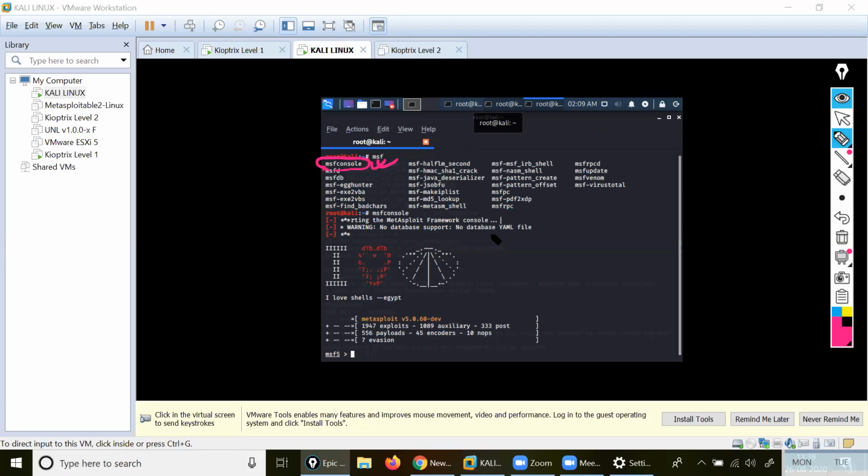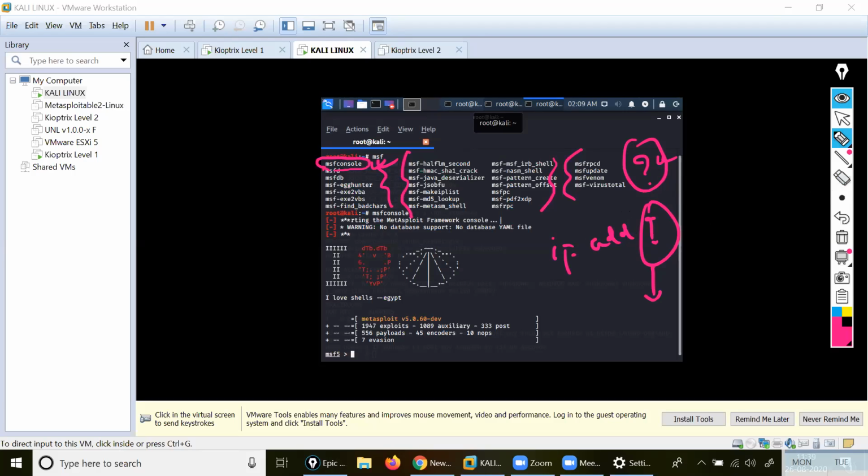No, because when you type MSF, then after that you use tab. After that, what belongs to MSF will be shown inside. Like in Cisco also we use the question mark. Remember, if we want to use an IP address and then I give the question mark, whatever possibilities are there, it will show the complete possibilities. Same thing is here also. If you use tab, it will show the possibilities if they are there inside your Kali. Clear? Okay.